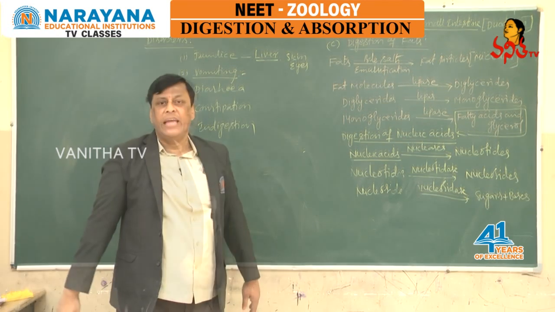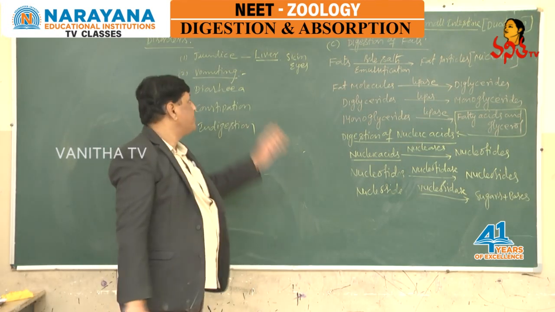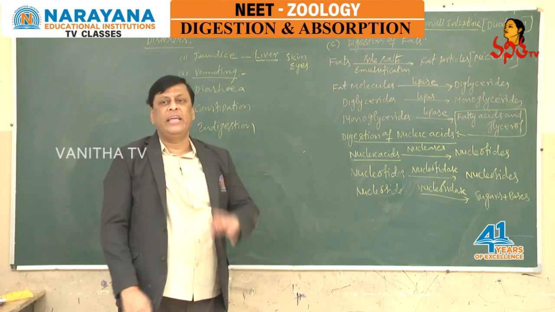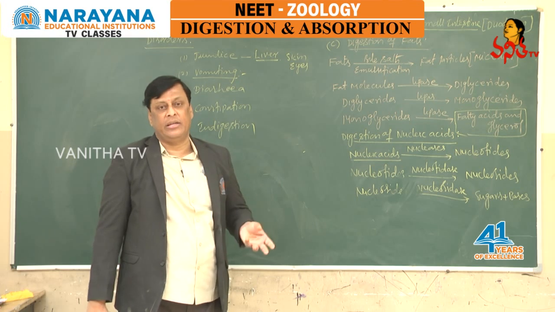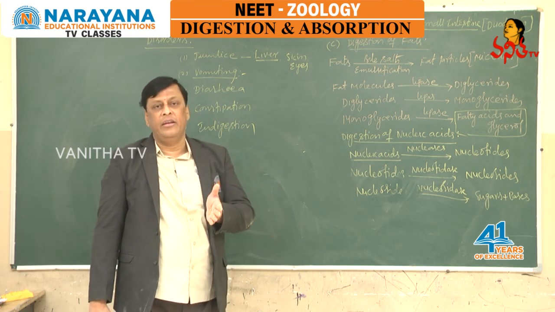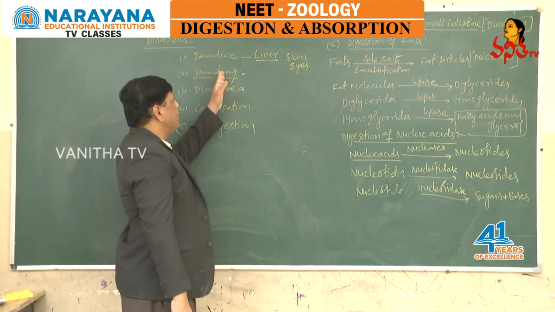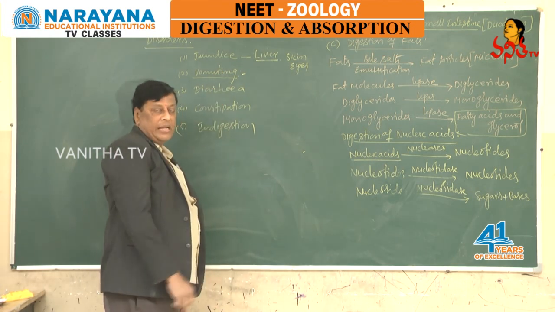Vomiting is the ejection of substances from the stomach through the mouth. The vomiting reflex center is located in the medulla oblongata.